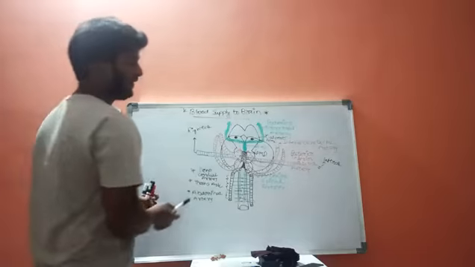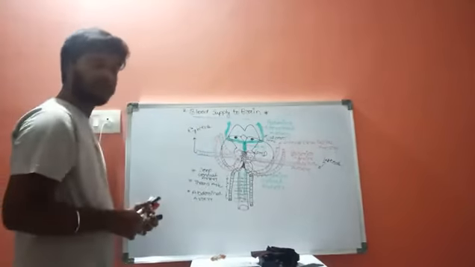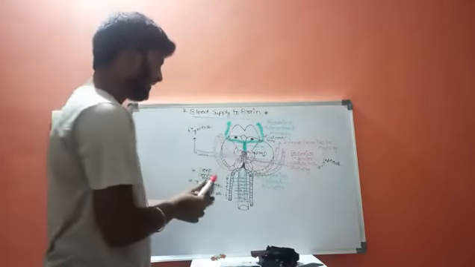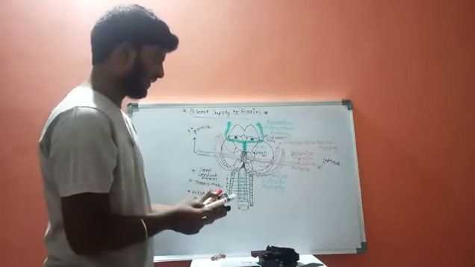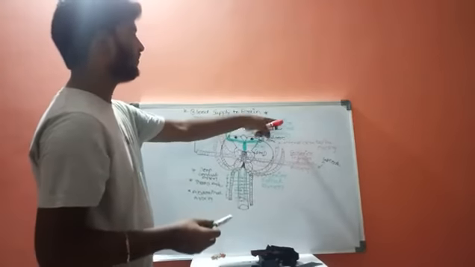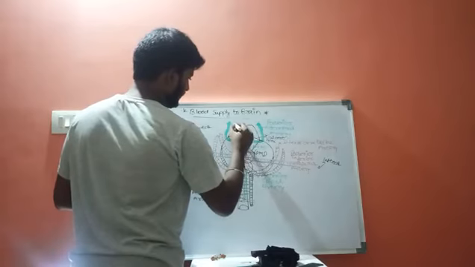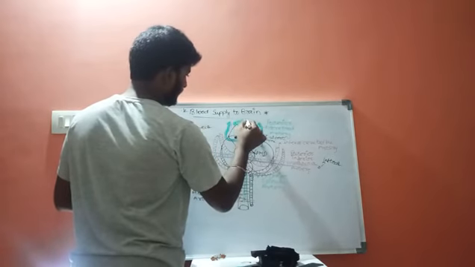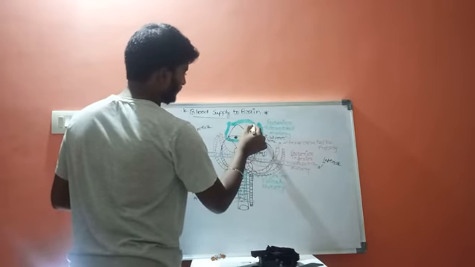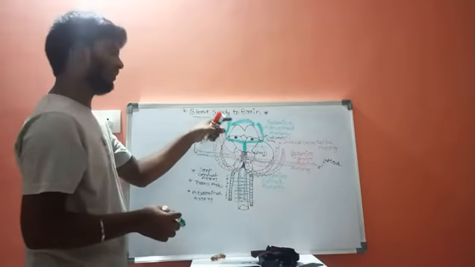And there is one more artery which is produced from the anterior part of the midbrain, which goes around the anterior side of the cerebral hemisphere, going towards the anterior side of the cerebral hemisphere.